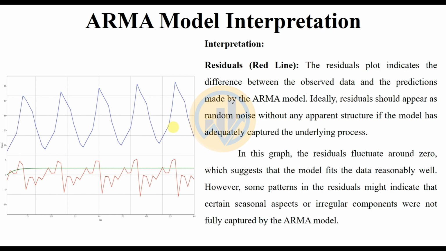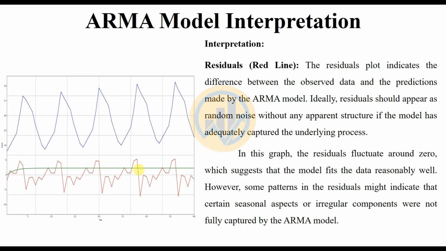So the next one is the residual, the red line. The residual plot indicates the difference between the observed data and the predictions made by the ARMA model. Ideal residuals should appear as random noise without any apparent structure if the model has adequately captured the underlying process.